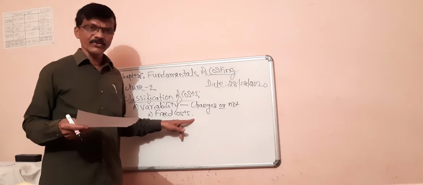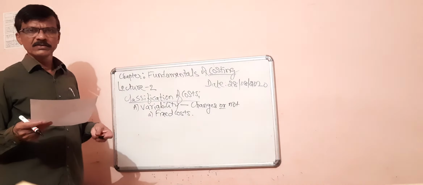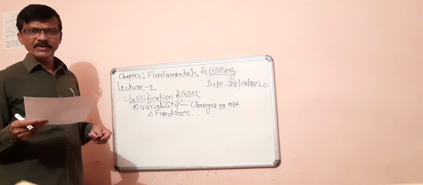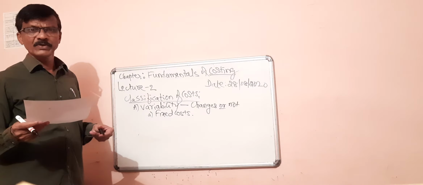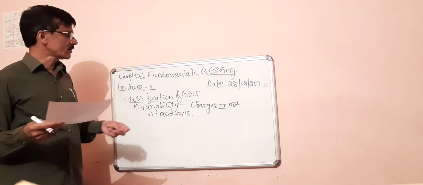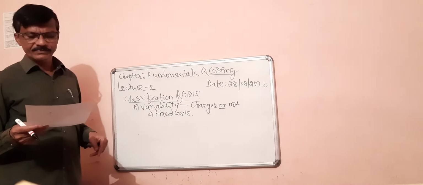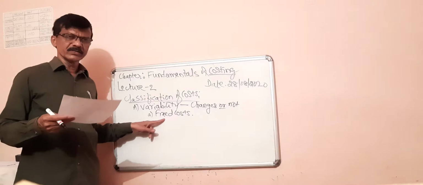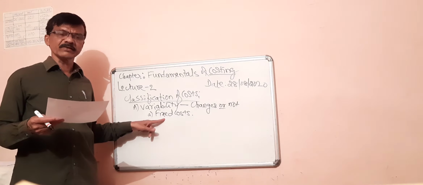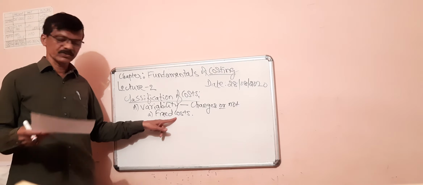Examples are, as I have told you in the previous lecture, manager salary, rent of the factory building or office building, depreciation of office building or factory building, etc. These are examples of fixed costs. Once again, if a cost item remains fixed, even though the volume of production increases or decreases, such a cost is called fixed cost.